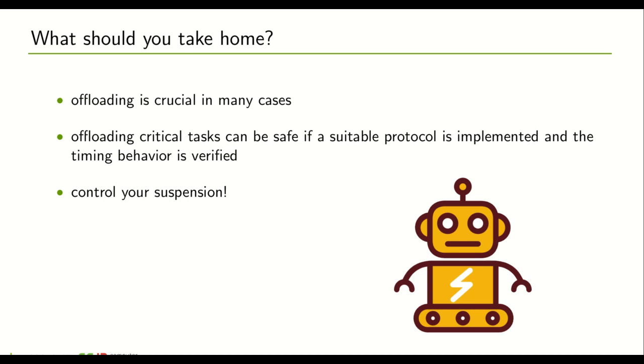What should you take home from this talk? Well, there are cases in which offloading is necessary and even crucial. And in such cases, you can offload even critical tasks, and this can be safe if you use a suitable protocol and if you verify the timing behavior. For example, you can use our proposed protocols and analysis. The other thing is, control your suspension. That means basically take into consideration that the properties of a task system and your decision which task is offloaded when, for how much time, will strongly impact the behavior of your system if it suffers from connection issues. So make these decisions very carefully.